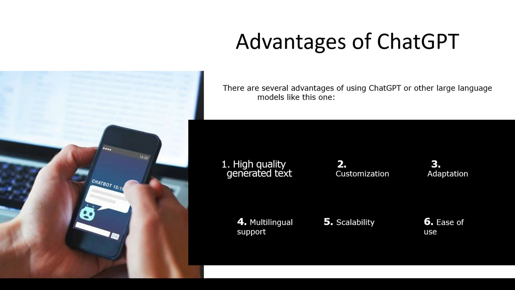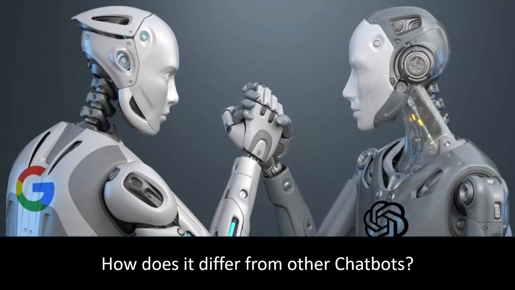As we can see, ChatGPT is a useful and versatile tool with a wide range of capabilities. But how does it differ from other chatbots? Well, ChatGPT is one of several types of chatbots available, but it possesses unique functionalities and advantages. A key difference is ChatGPT's large language model, which allows it to understand and respond to inputs in a way similar to a human being. Other chatbots may rely on pre-programmed responses or keyword matches, resulting in less natural or less relevant responses.